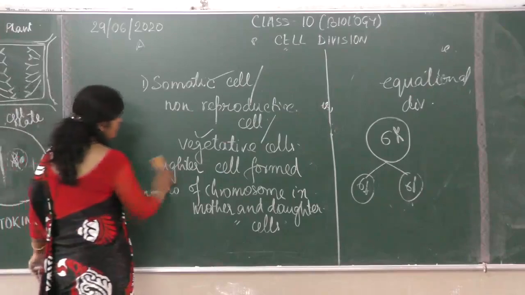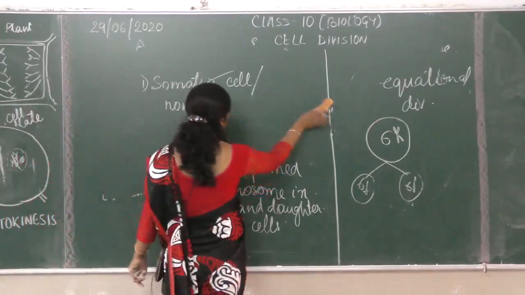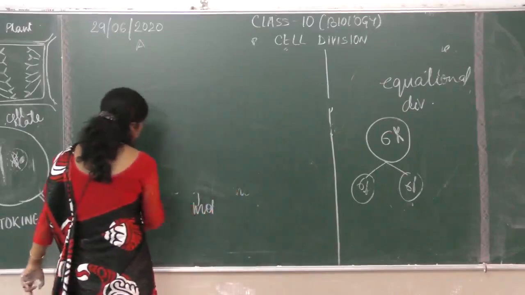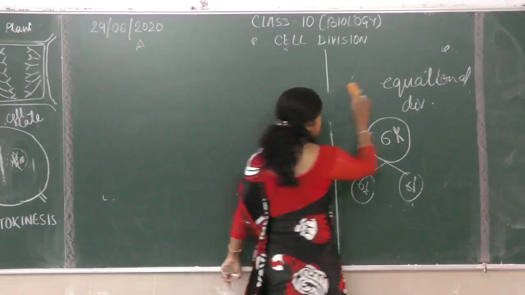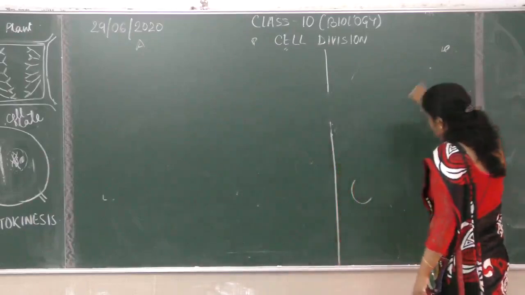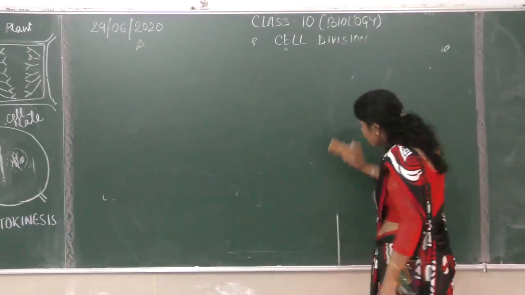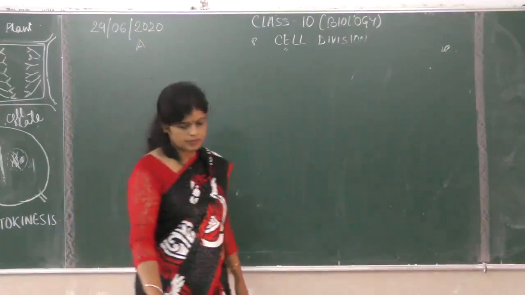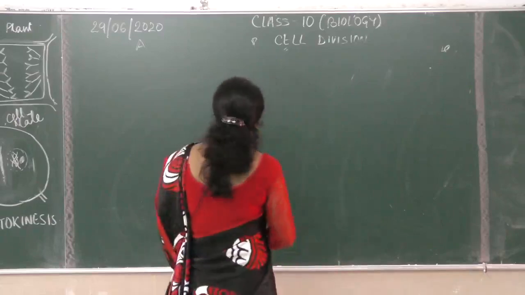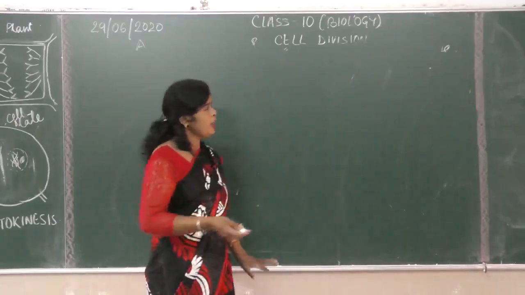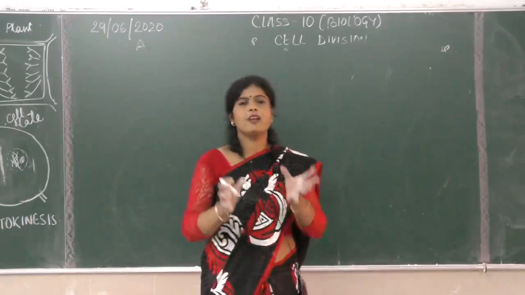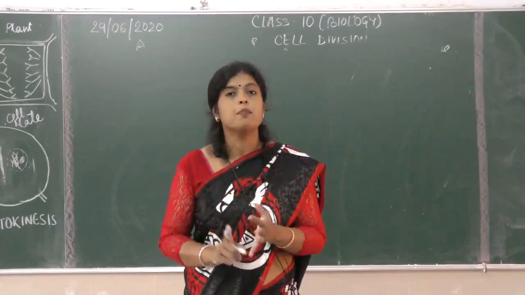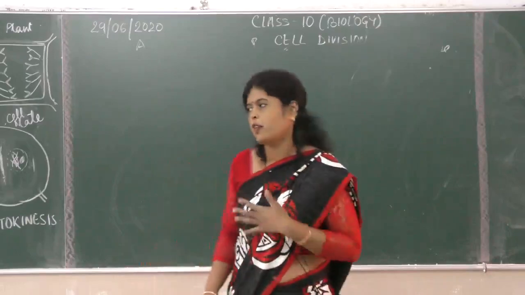Now let us start with meiosis. There are more terms, haploid, diploid, which I'll be explaining in meiosis only. After this I'll give you some more differences and characteristics of mitosis. Before I start with meiosis, there are many terms you have to know: homologous chromosomes, diploid, haploid.